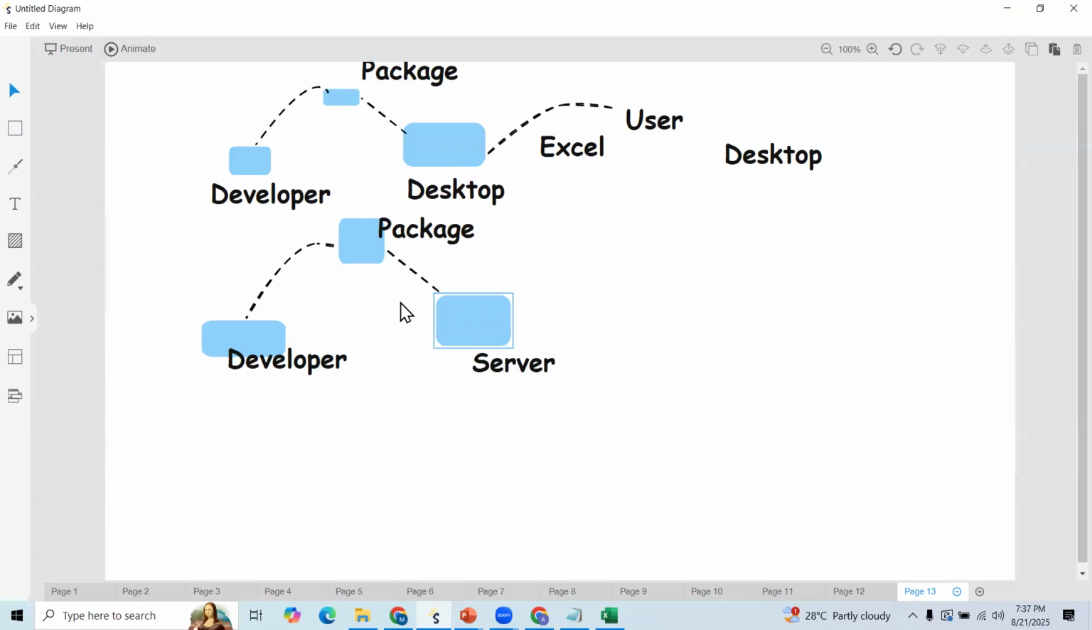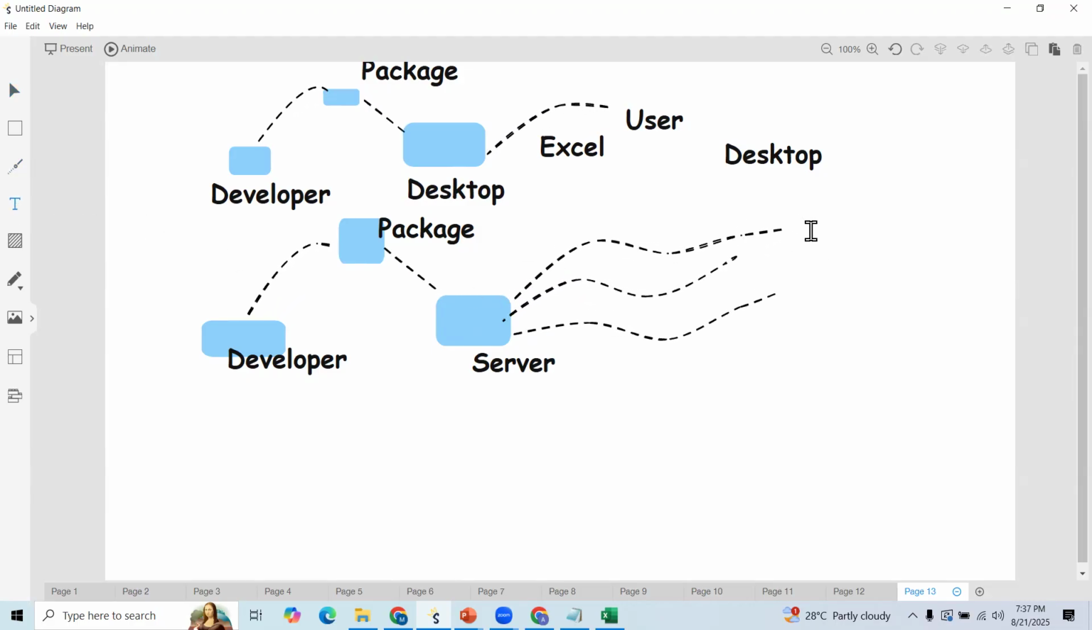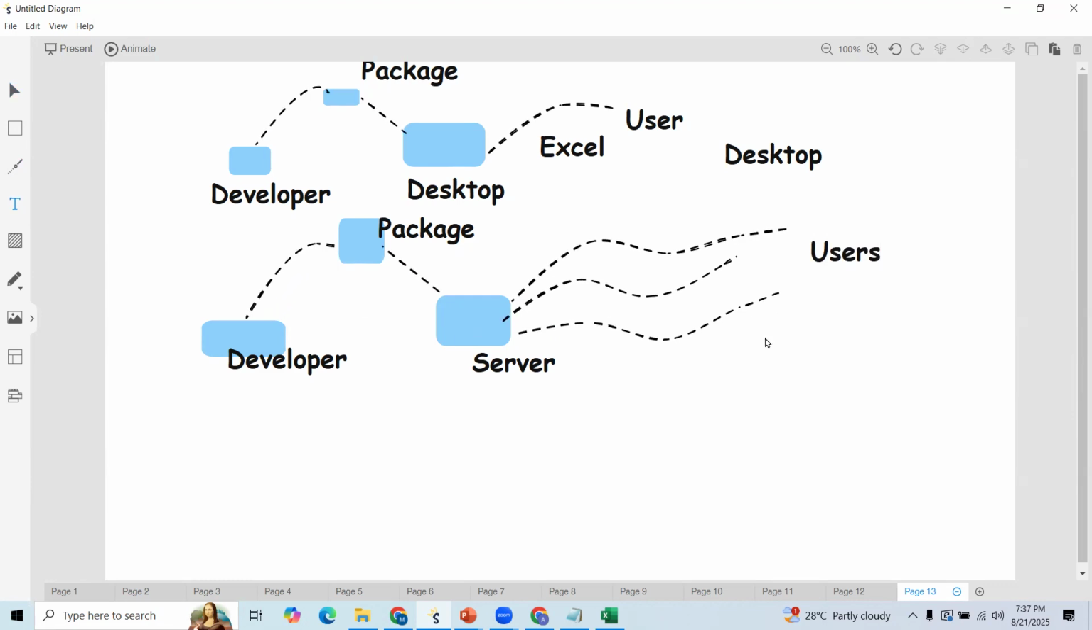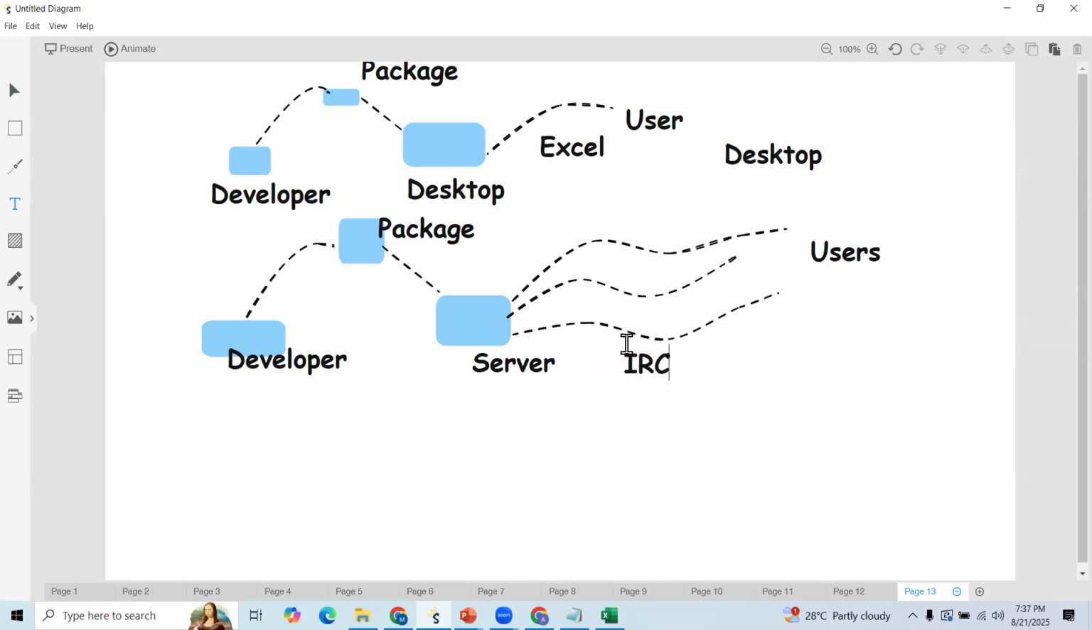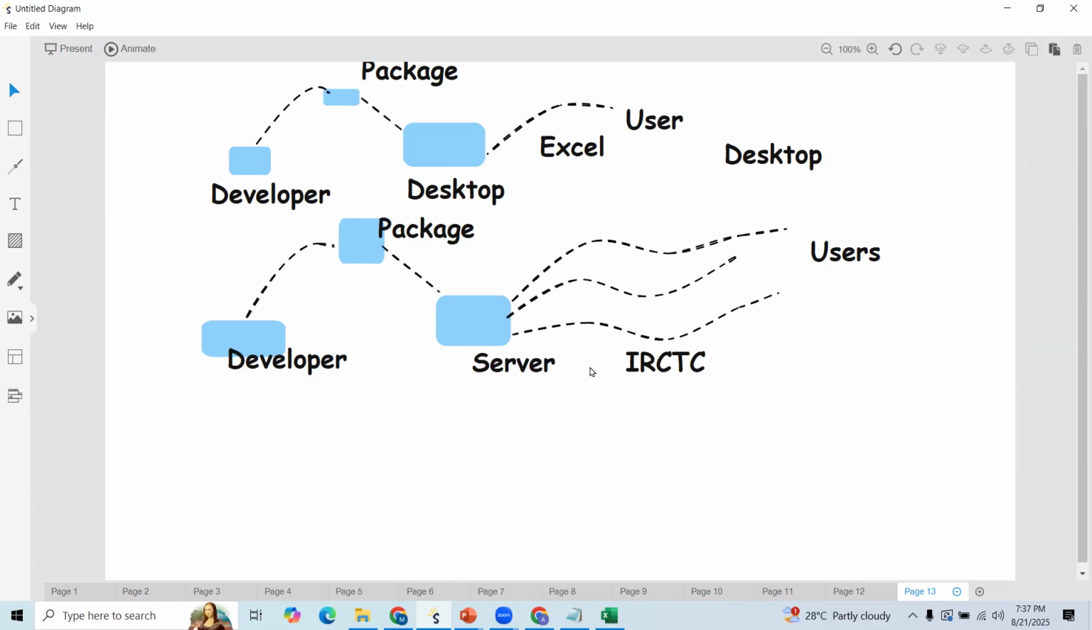Now, this is the application related to IRCTC, right? Here, multiple users can start accessing this application. These are all different IRCTC users, and they can access it. They access this application through a web browser. This application, let us call a web application.